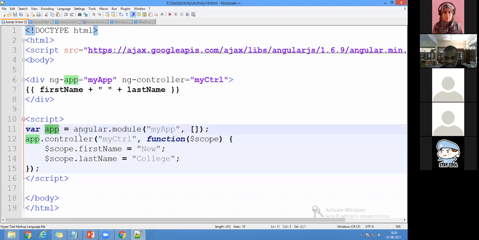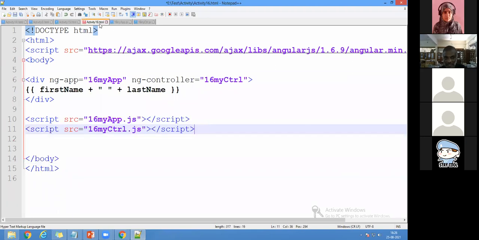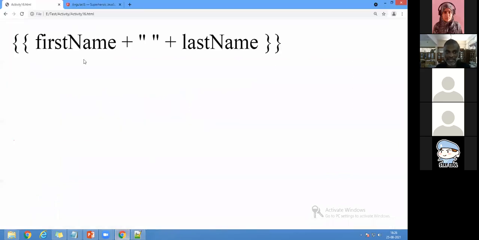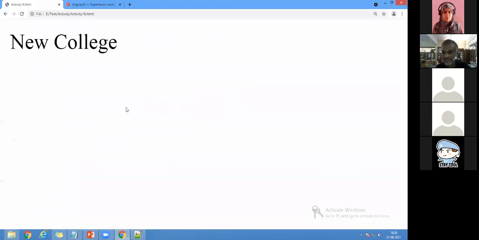So you should be very clear. The order: first I'm going to create a variable for the Angular module, and that module only is able to control the values. So this is the thing, right? Now I'll check it. Once again, we go back and we run the program. That's it. First I have to create an app. From that app name, I have to make a controller. From that controller only I am able to invoke the data.